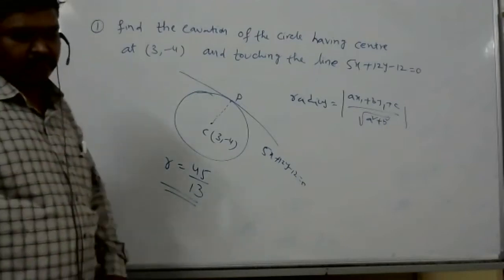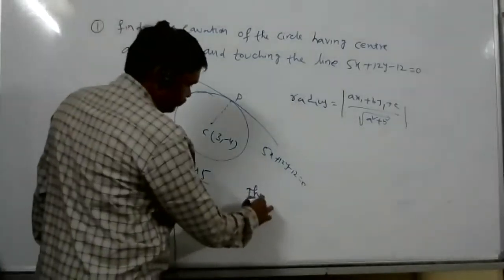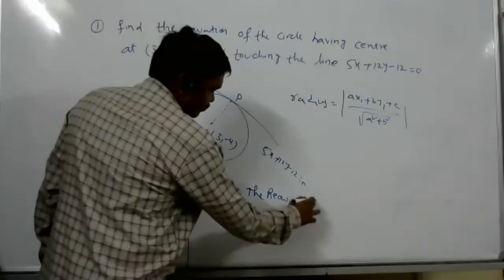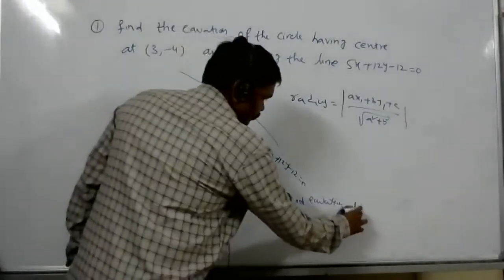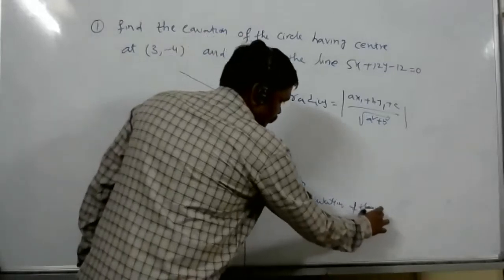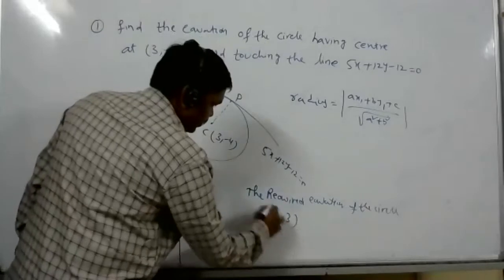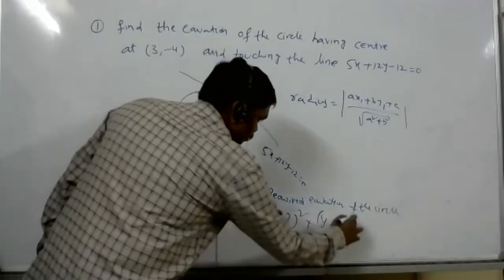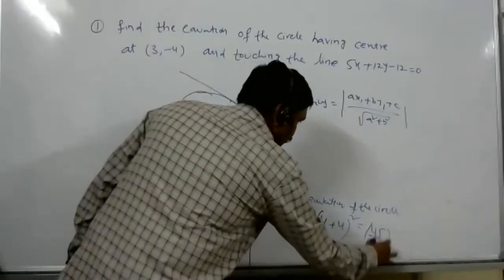The required equation of the circle: x minus 3 whole square plus y plus 4 whole square is equal to 45 by 13 whole square.